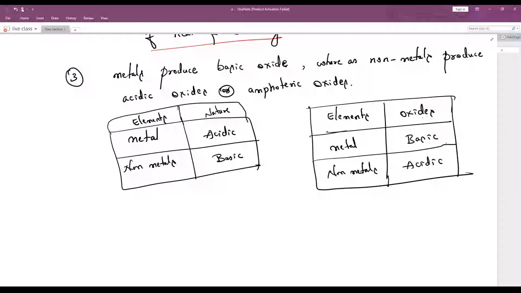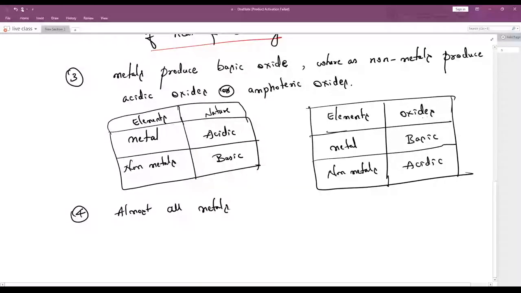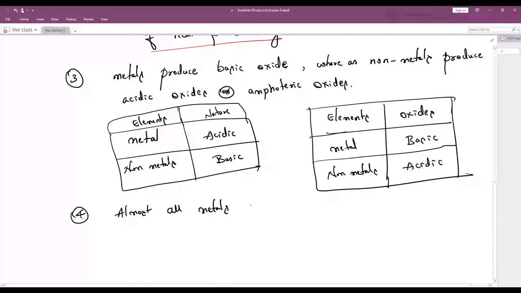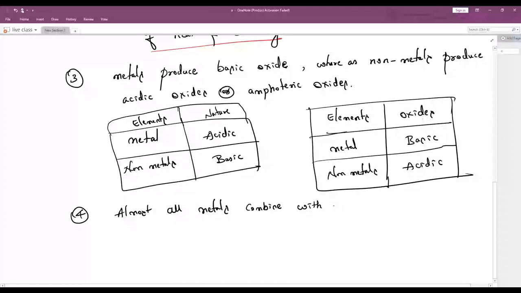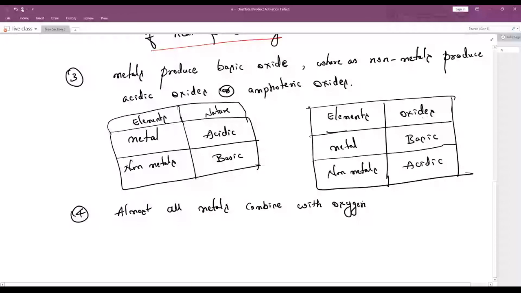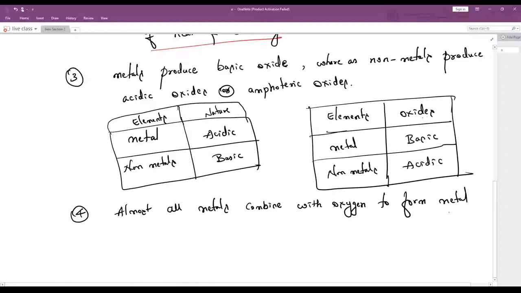Almost all metals. See, this is the property of a metal. Understood? These metals have the capacity, the ability, the strength to combine with oxygen. When metals combine with oxygen, what happens? They form metal oxides. Almost all metals combine with oxygen to form metal oxides.